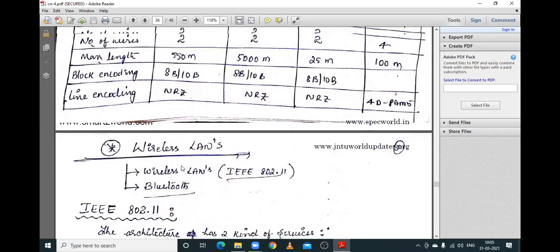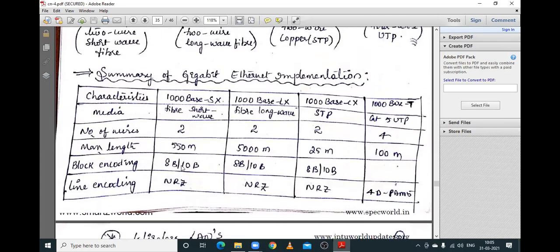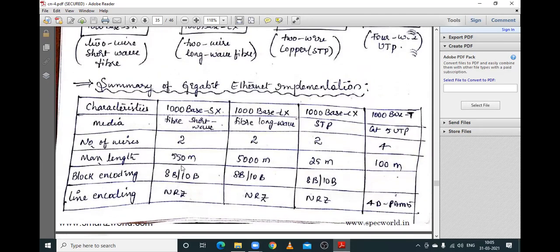So this is about wired LAN. That is the first topic which we are discussing. Wired LAN is nothing but Ethernet, or standard Ethernet, as we call it. In the next class, we are going to see an important topic, so don't miss it: the binary exponential Back-off algorithm. I will be explaining it in the next class.